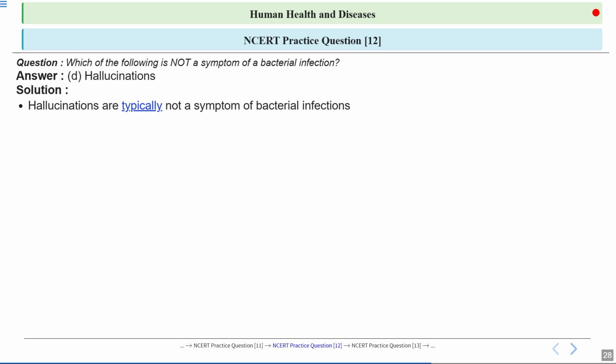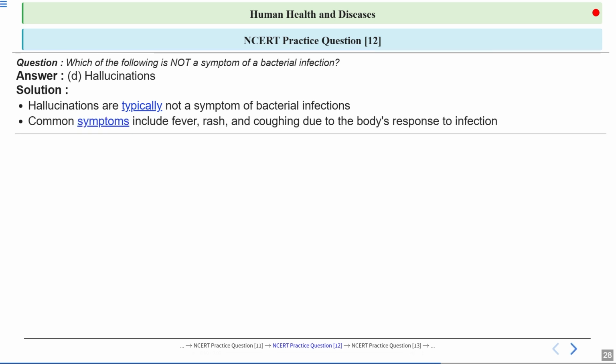Hallucinations are more commonly associated with mental health issues, neurological disorders, or the effect of certain drugs, but not bacterial infections. Now, the fever, rash, and coughing are the typical symptoms of bacterial infection.